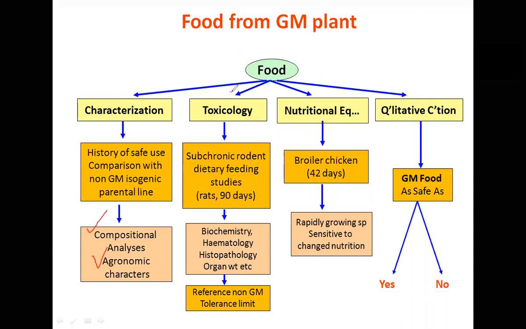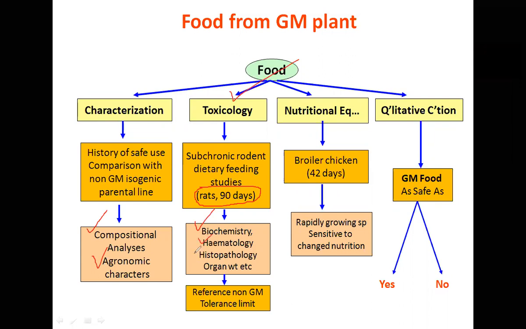Then we go for toxicological studies using rodents, subchronic rodent dietary feeding studies in rats. The study lasts for about 90 days. After feeding the rats with the GM and taking non-GM as control, the rats which are fed with the non-GM grain are used as control. You go for biochemistry, hematology, histopathology of different organs.